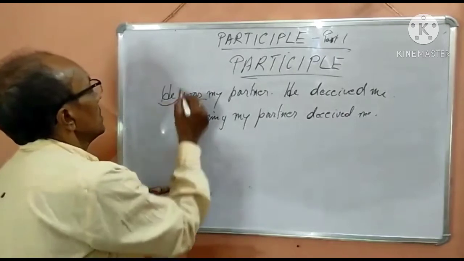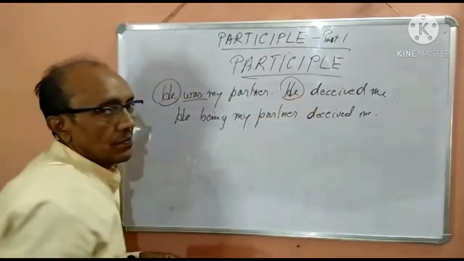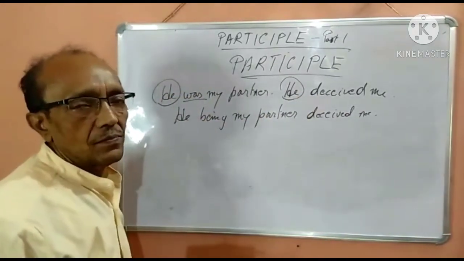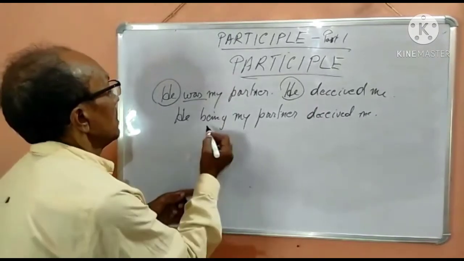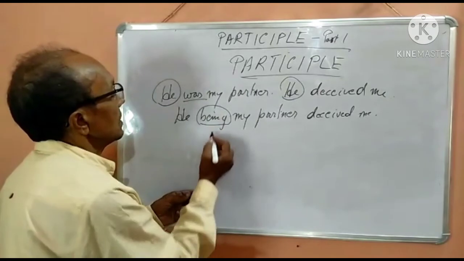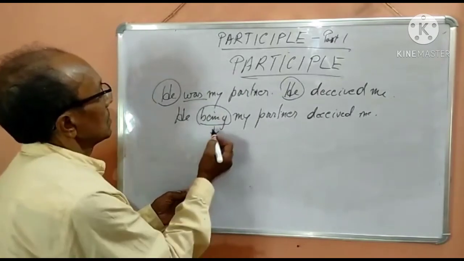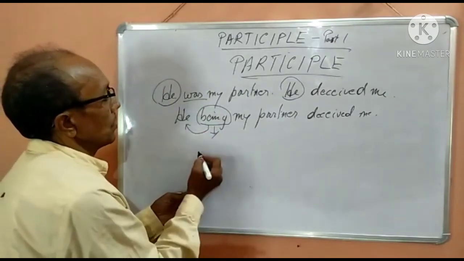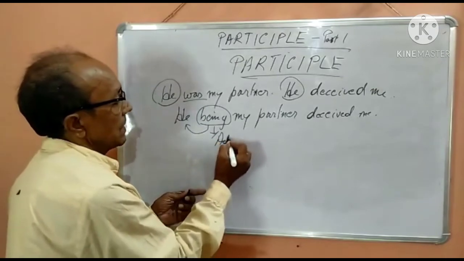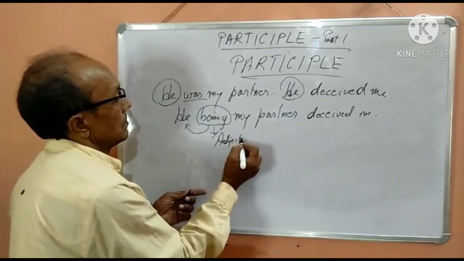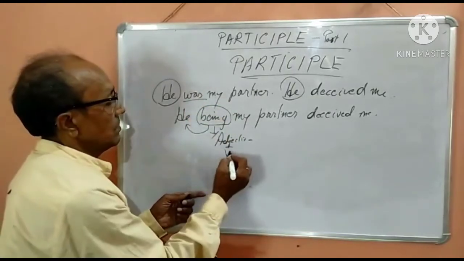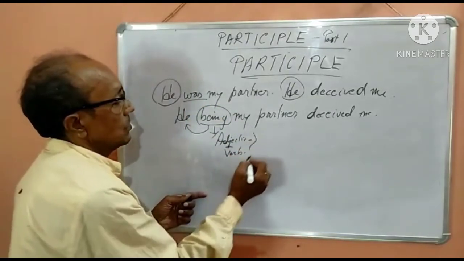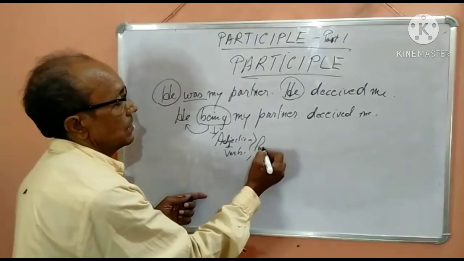One more thing, you find that both the subjects are the same. Then only we can join. Otherwise, there is a difference in the sense. And here "being" behaves as a participle because this relates to the pronoun he, so it behaves as an adjective. And it is a form of verb, so it also behaves as a verb. So both together become a participle.